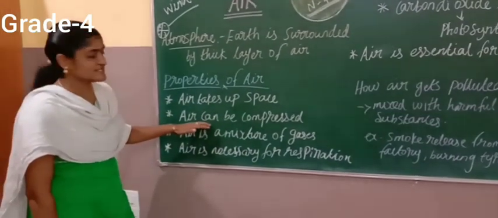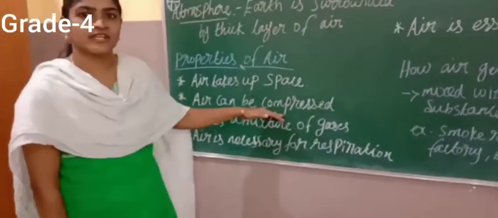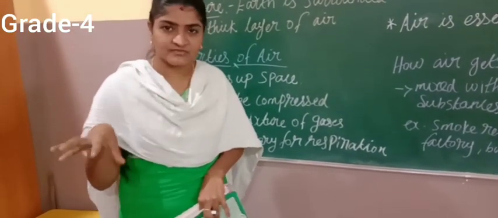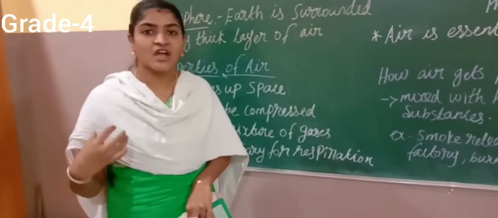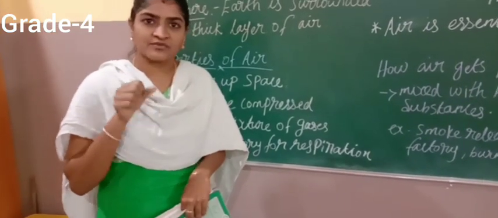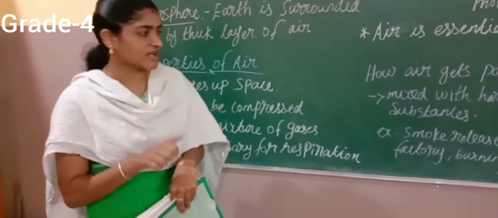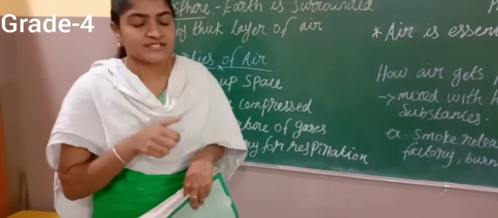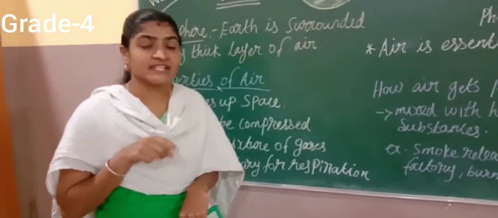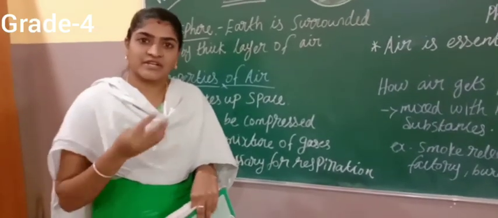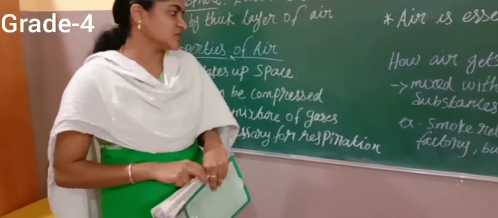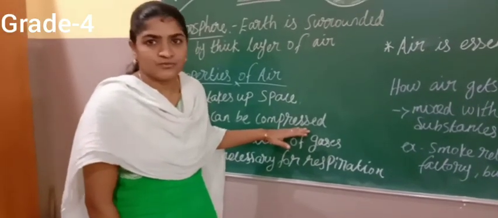And the second point is that air can be compressed. How can we compress the air? For example, take an empty football, without air filled in it, and take its weight. After that, you can blow air in with the help of a pump. We pump the air inside. How much we can compress it, that much air we can compress inside the football. Then again you can see the weight. There is an increase in weight. If we compress the air, the thing will have more weight. So we can compress air in a balloon and a football.